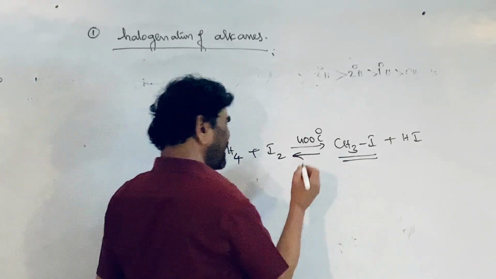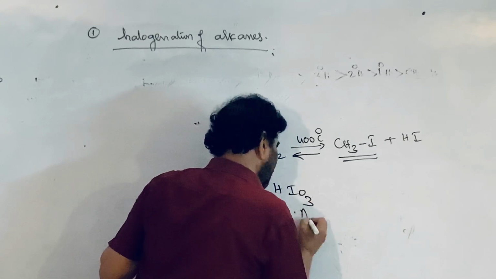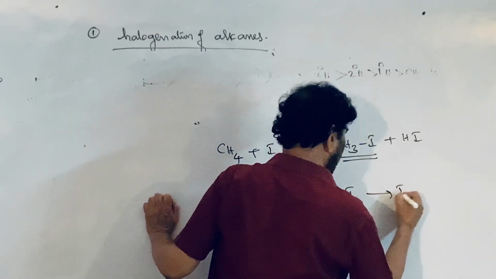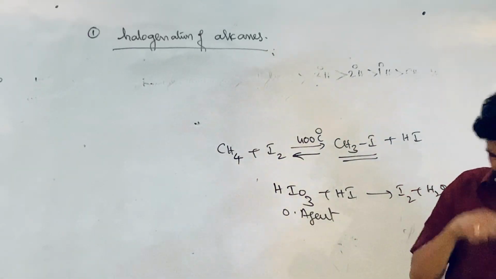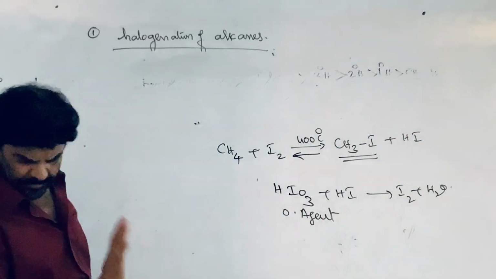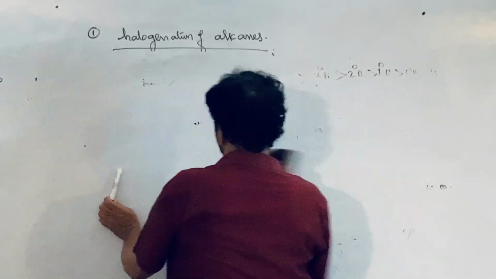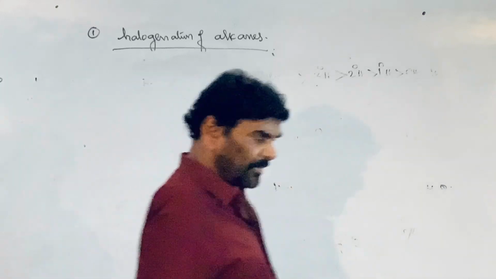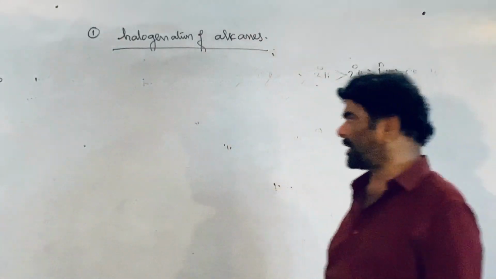Therefore, to carry out the reaction, HIO3 is used, which is an oxidizing agent that reacts with the HI to give iodine plus water. But iodoalkanes and fluoroalkanes are prepared through indirect methods, not this one.